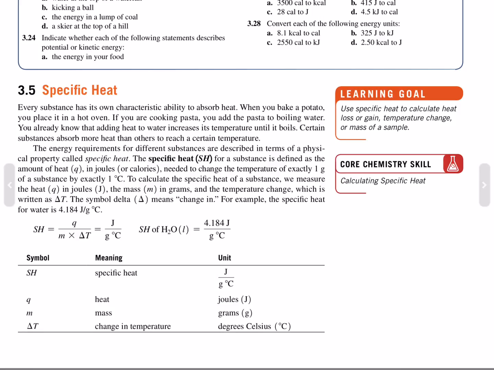For example, the specific heat of water is 4.184 joules per gram per degree Celsius. Specific heat is heat over mass times the change in temperature, which is joules divided by grams times degrees Celsius. The specific heat of water is 4.184 joules for every gram times degrees Celsius.